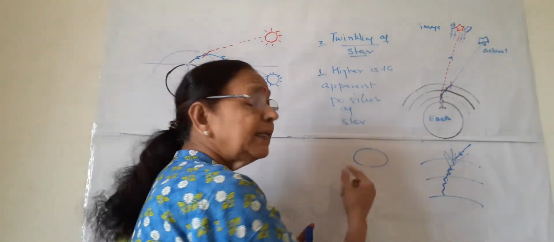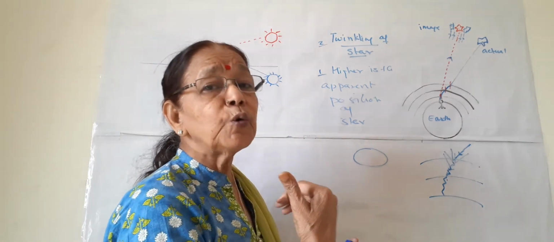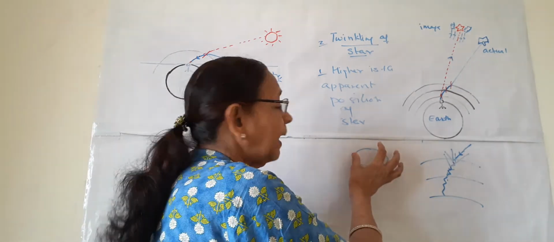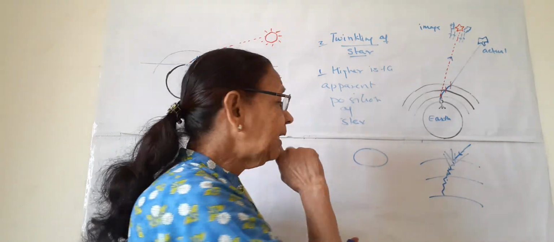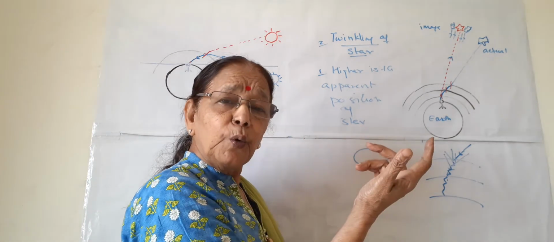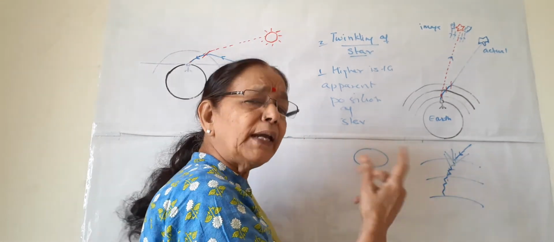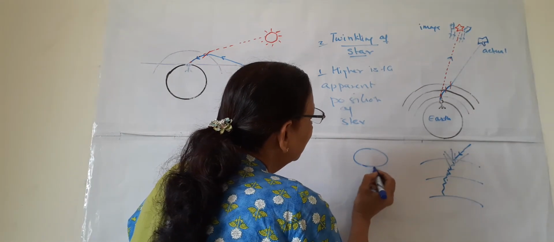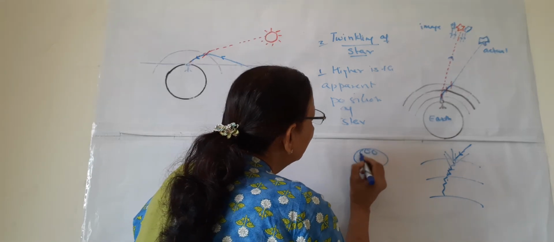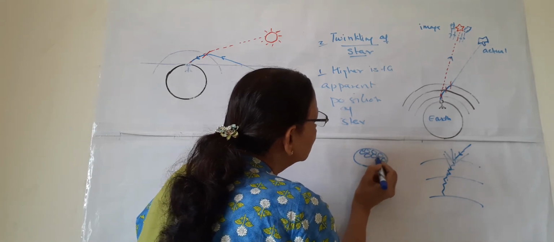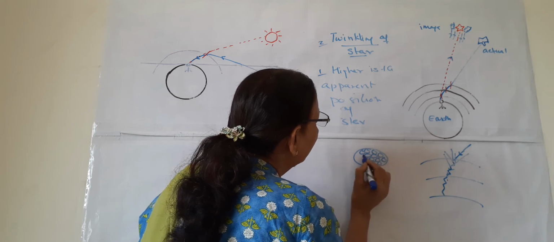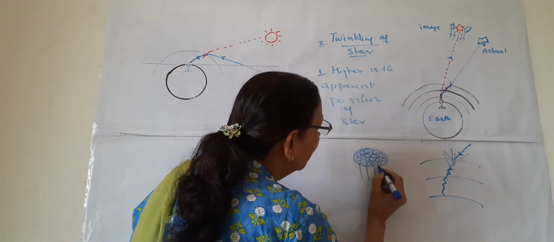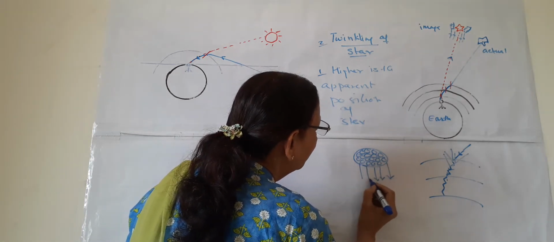Because, first, they are very close to us, very close to Earth. So they are not point objects. They are like a disk. Second, they don't have their own light. They shine by the light of the other stars. And they are like a disk. It means they have so many point objects inside them, because they are bigger in size. And if the light is coming through a planet, what happens?